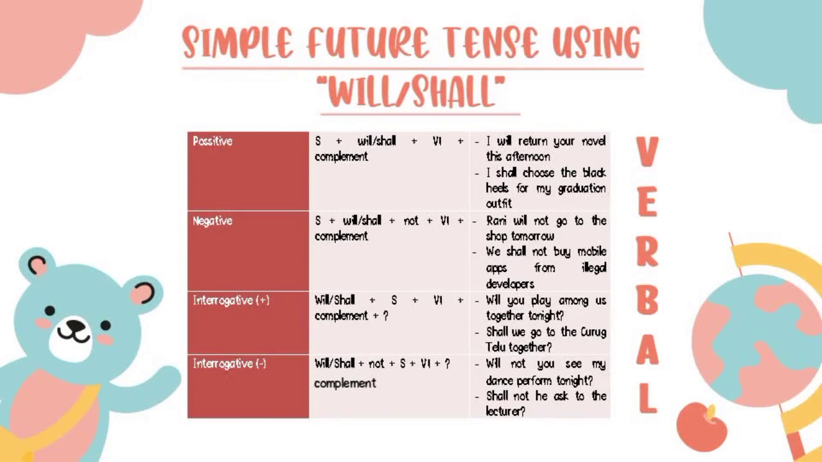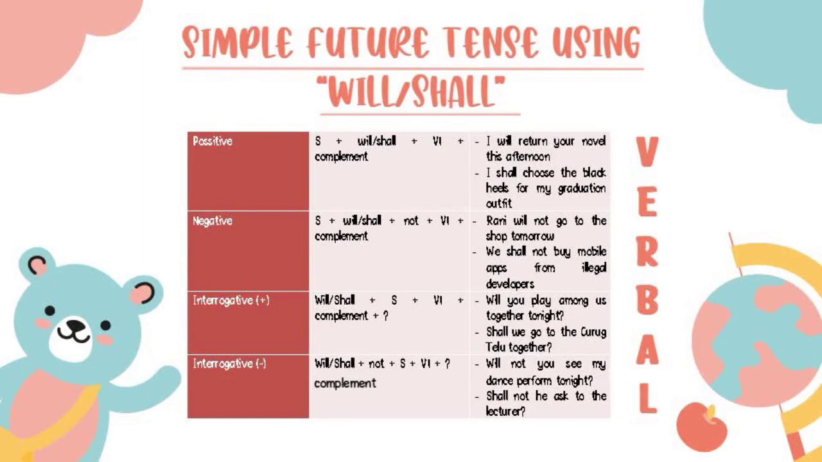Simple future tense using will or shall has two types, namely verbal and nominal, and the first type is verbal. In positive sentences, the formula is subject plus will or shall plus verb 1 plus adjective or adverb or noun. For example, I will return your novel this afternoon. I shall choose the black heels for my graduation outfit.